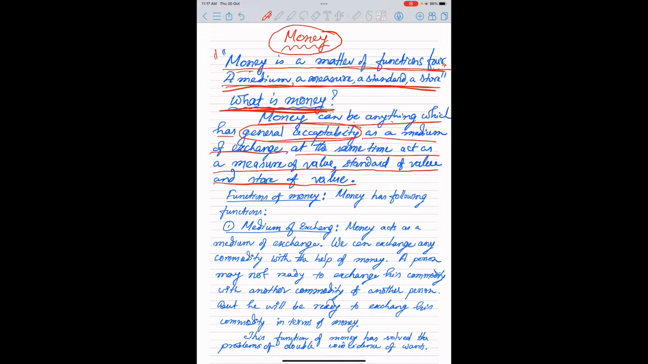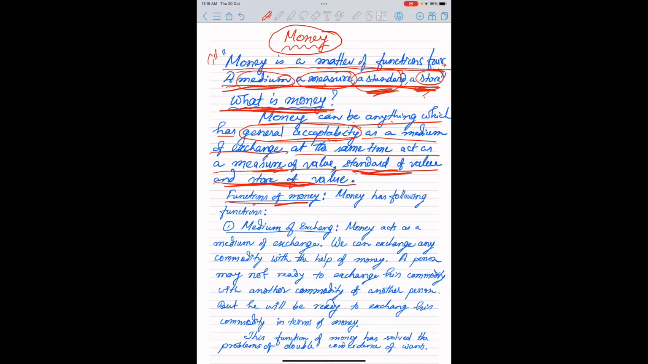Money is a matter of functions for a medium, a measure, a standard, a store. And here in the definition of money, you see, it acts as a medium of exchange. This is medium of exchange. A measure of value. This is measure of value. And standard of value. This is standard of value. And store of value. This is store of value. So through this two-line poem, we can give the definition of money. So money can be anything which has general acceptability as a medium of exchange and at the same time acts as a measure of value, standard of value, and store of value.